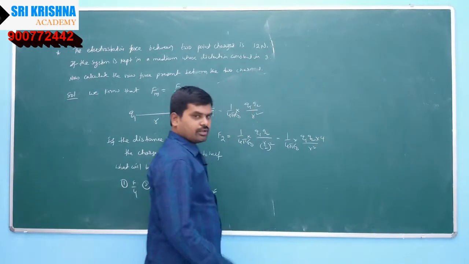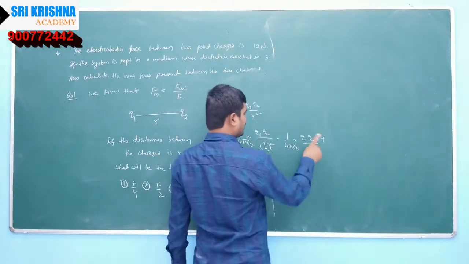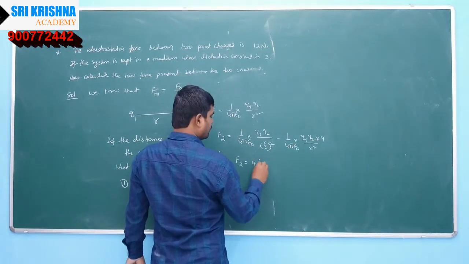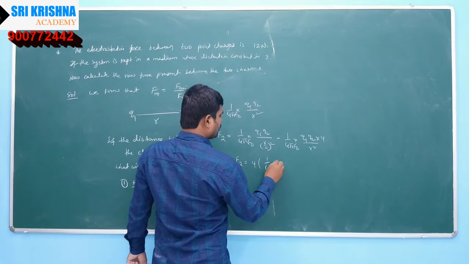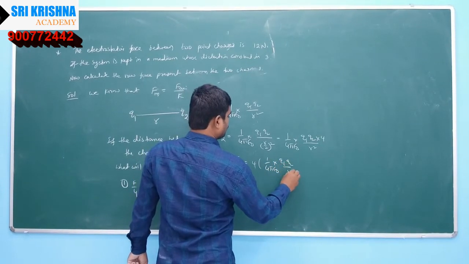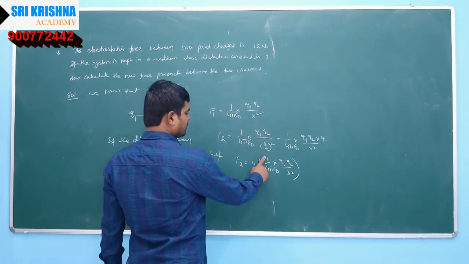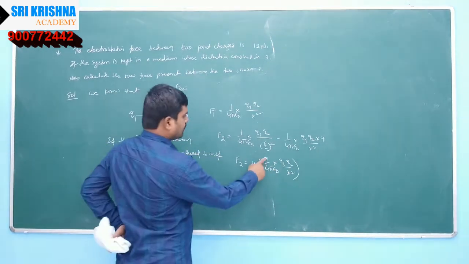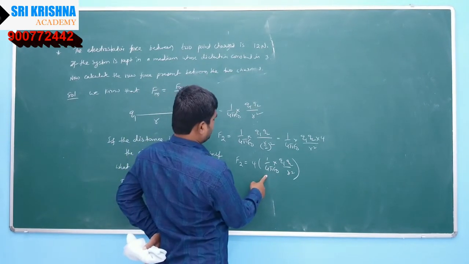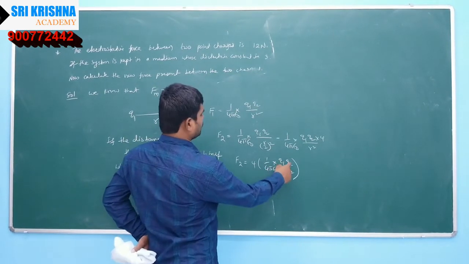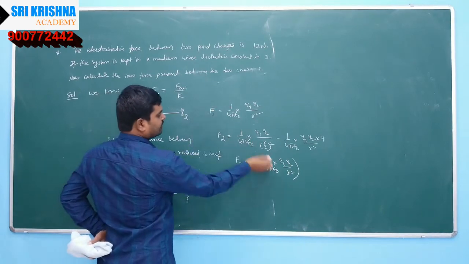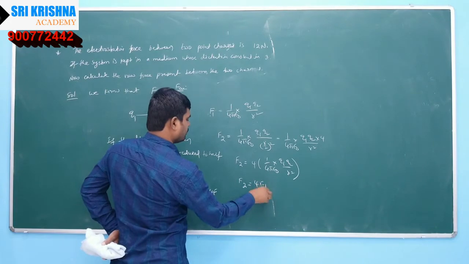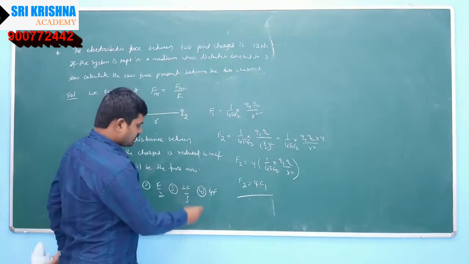So this 4 will be written in the numerator. So this F2 is equal to 4 into 1 by 4 pi epsilon naught q1 q2 by r square. Instead of 1 by 4 pi epsilon naught q1 q2 by r square, I can write directly the F1 value. Then F2 is equal to 4 into F1. So our option will be this, right?